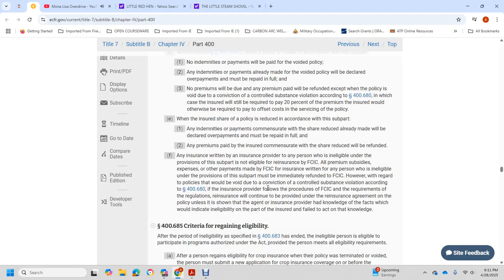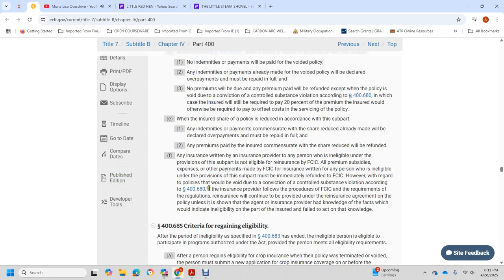The insurance written with the insurance provided with the person eligible with the provision with the subpart of the non-eligible. The insurance with the Federal Crop Insurance Corporation premium is subject to the expense for the other payment that must be made by the Freeman Crop and Federal Crop Insurance Corporation. The insurance written with any of the person eligible under the provision of the subpart may be identified and immediately refund of the Federal Crop Insurance Corporation with regard to the policy.